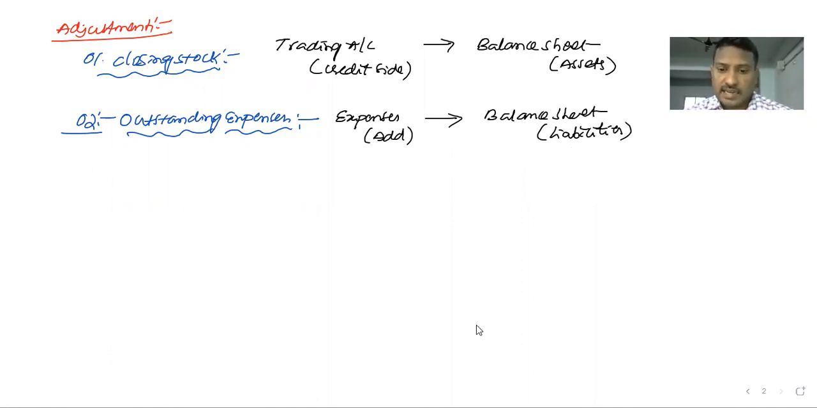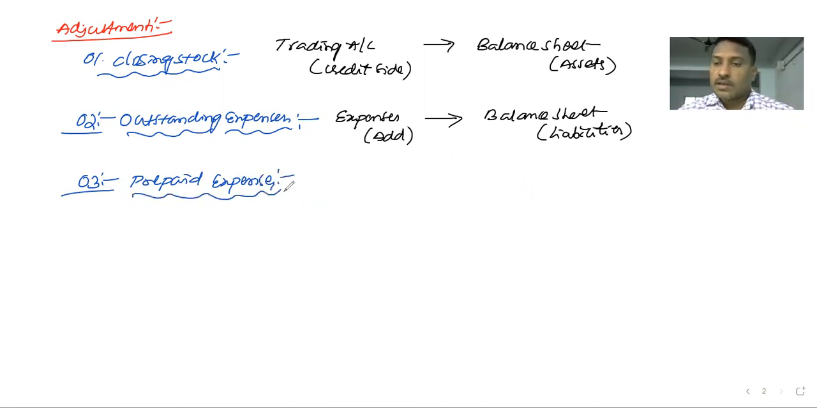Next, the third adjustment: prepaid expenses. The meaning of prepaid expenses is nothing but the expenses which belong to next year but are paid in the current year. Next year's expenses are recorded in next year's account books, but they are already paid in advance now. So when the businessman pays expenses in advance, those expenses are called prepaid expenses.